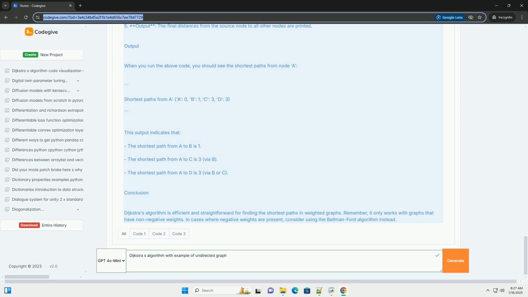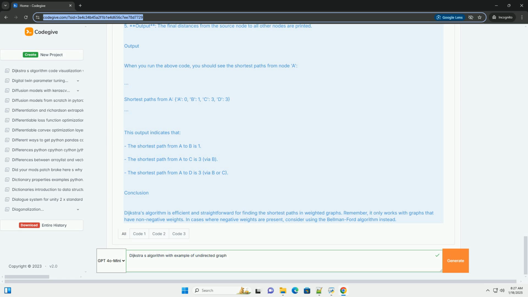This output indicates that the shortest path from A to B is 1. The shortest path from A to C is 3, via B. The shortest path from A to D is 3, via B or C.